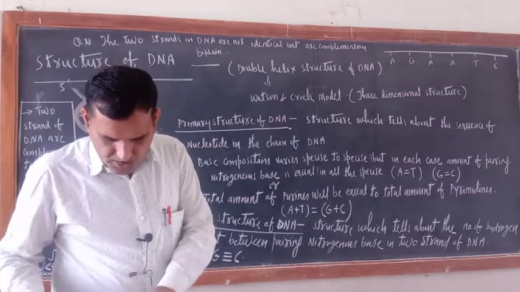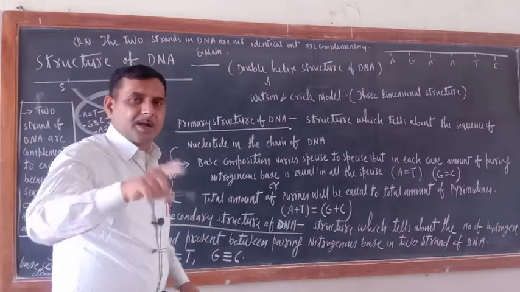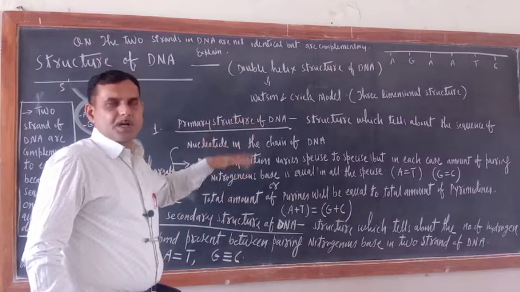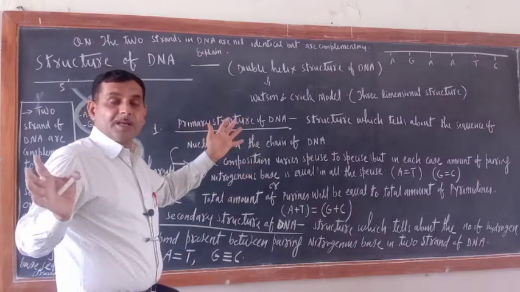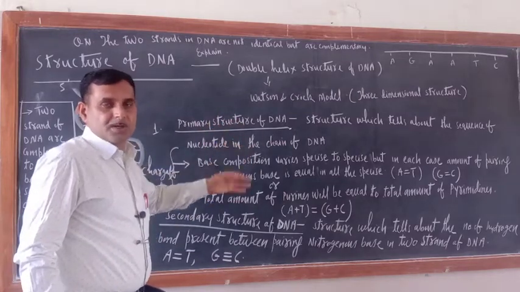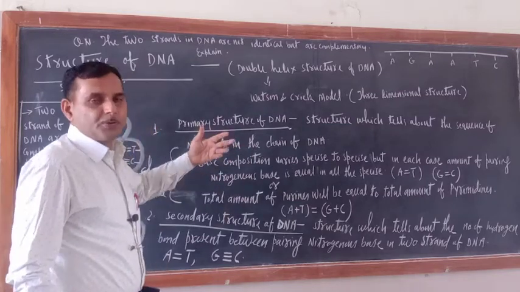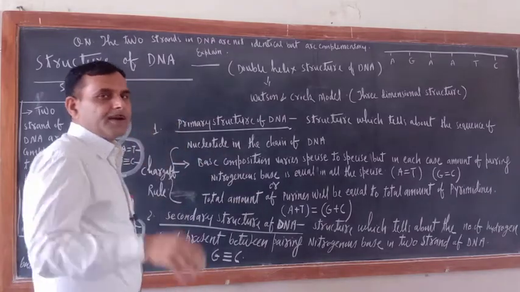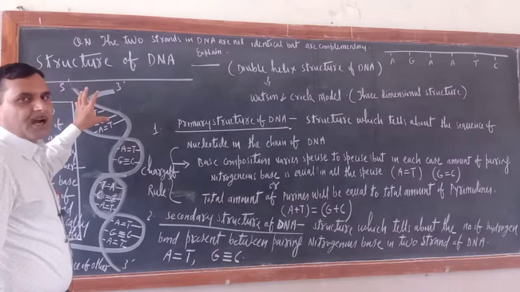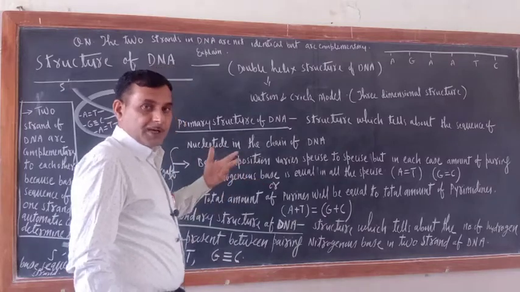This base, sugar, phosphate is repeated time and again, and a nucleotide is formed, and when many nucleotides are held together, DNA molecules are formed. That is why DNA as well as RNA is called a polynucleotide, because they are made up of many nucleotides. Now let us have more idea about the structure of DNA. So we came to know that DNA is a polynucleotide.